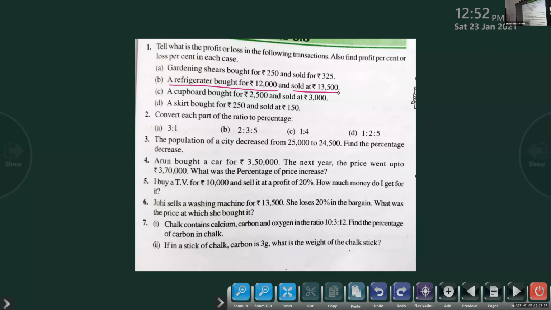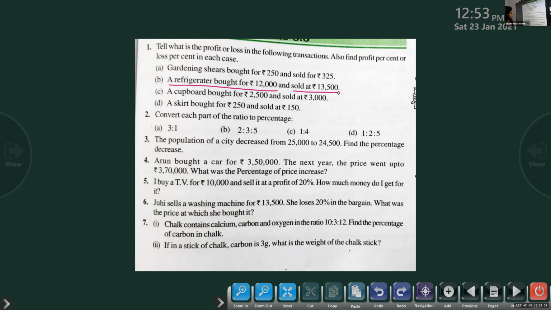Angelia, did you get the answer? Angelia, can you find out, refrigerator bought for 12,000 and sold at 13,500. So what is it, profit or loss? Profit. How much is the profit? What is the amount? 12,000 and 13,500.